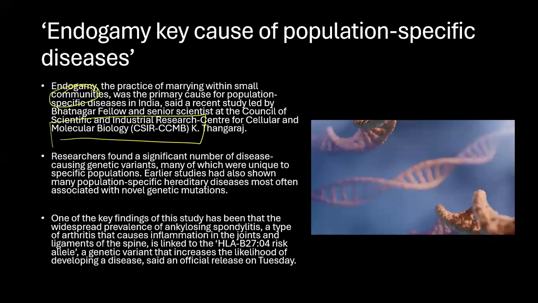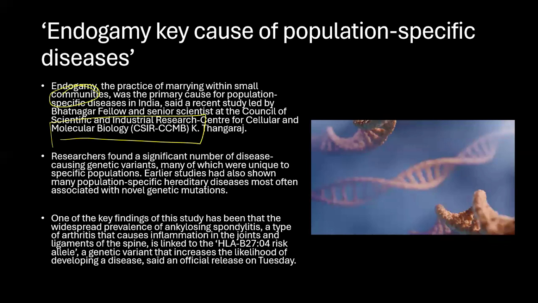which is primarily a cause of population-specific diseases. Researchers found that a significant number of disease-causing genetic variants, many of which were unique to a specific population. Other studies have also shown many population-specific hereditary diseases most often associated with novel genetic mutations. So here we have to understand that these researchers have also discovered many disease-causing genetic variants, some unique to specific groups. There are specific groups, and only those groups are suffering from these diseases and other groups are not suffering. And that is because the marriages are happening within that community itself.